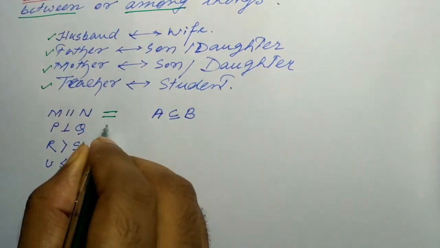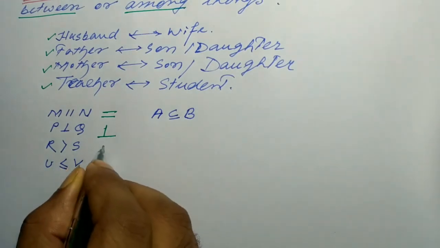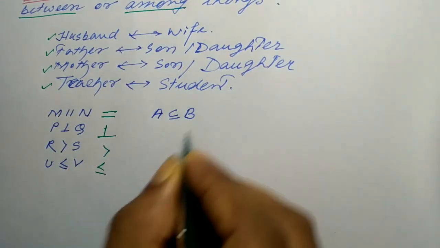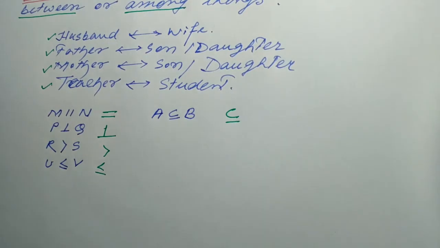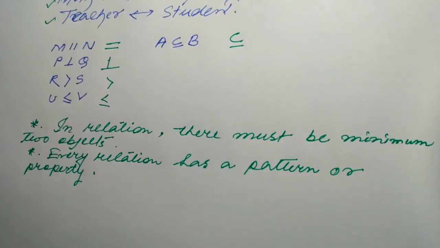They are parallel, perpendicular, greater than, less than or equal, subset. So we can say that in a relation there must be a minimum of two objects, and every relation has a pattern or property. That is, every relation is specific.